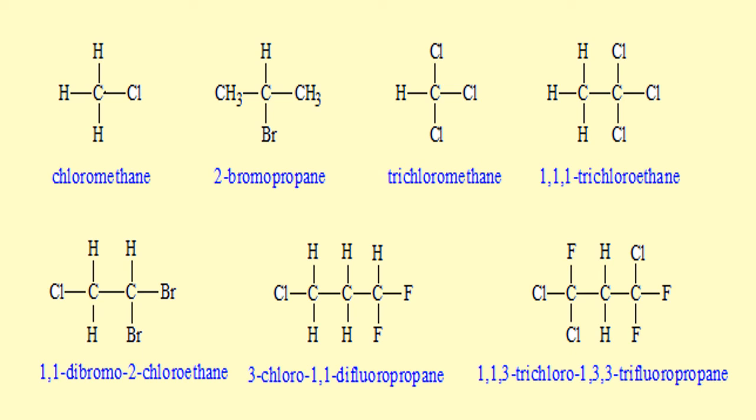So you can replace one or any number of hydrogen atoms by corresponding halogen atoms. All those are called alkyl halides or haloalkanes. Okay, right. So these are some examples. Many examples are there, and many we are using in our day-to-day life. We will discuss them slowly, one by one, in the days to come.